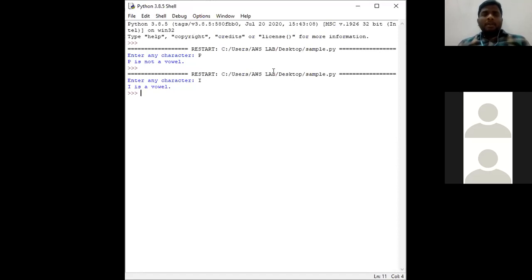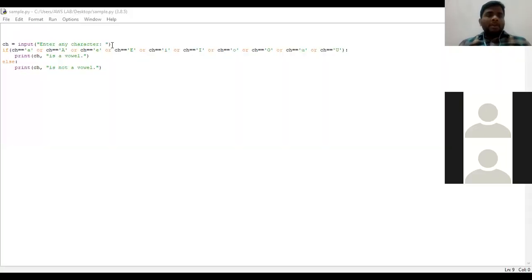Clear everyone? So this is a program showing how we can check whether a given character is a vowel or not, and we can change this program like this also. Instead of writing all this, we can directly take this value like this: ch is equal to P. I assigned the value to this variable in the program itself. At the time of running the program, the interpreter will not give any prompt message for us.